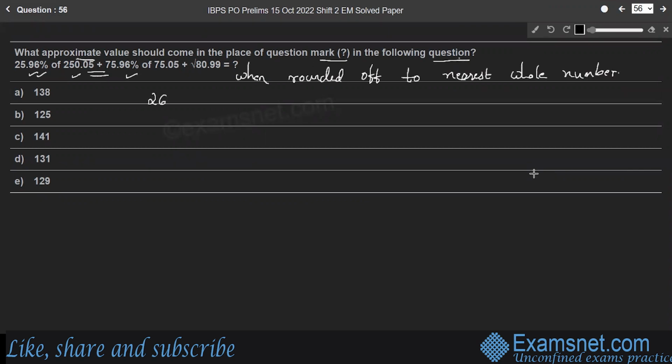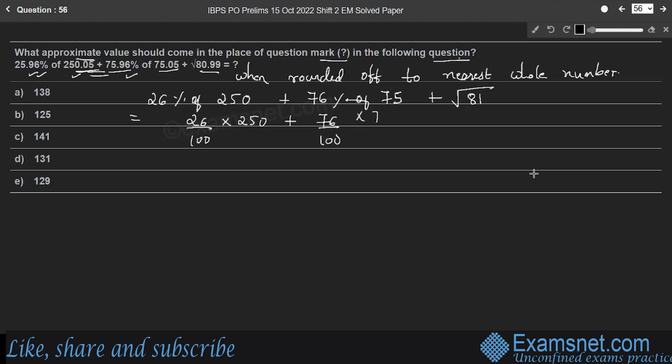25.96% becomes 26% of 250.05, which is 250, the nearest whole number, plus 75.96% is nearly equal to 76% of 75.05, that is nearly equal to 75, plus root of 80.99, nearly equal to 81, root of 81, which is 9. 26% means 26 by 100, of means into, 250, plus 76 by 100 into 75, plus root 81 is 9, right?